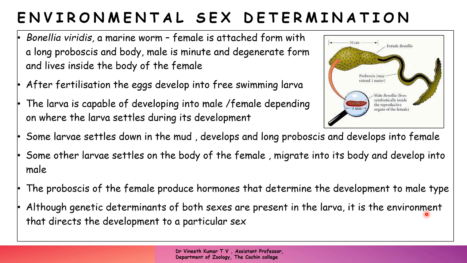So with this, we come to the end of this particular topic, which is called sex determination. In this, we have discussed four different types of sex determination in animals. One was the chromosomal one, where we discussed the XX, XY type, seen in Drosophila and man, and also the ZZ, ZW type, seen in birds, grasshoppers, etc. The second type is the gene balance theory, the third one is the hormonal influence on sex determination, and the last one is environmental sex determination. So with this, we come to the end of the session.